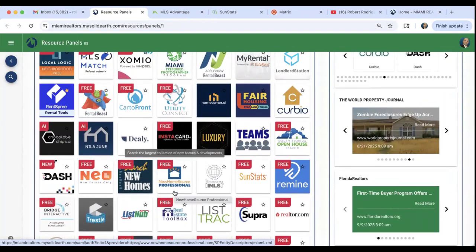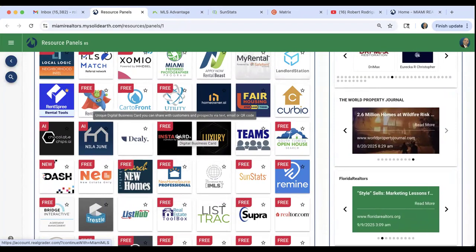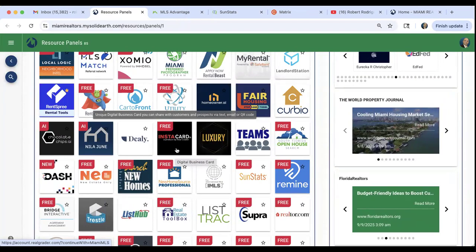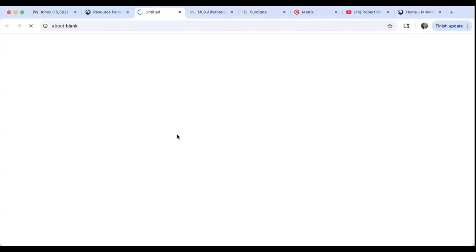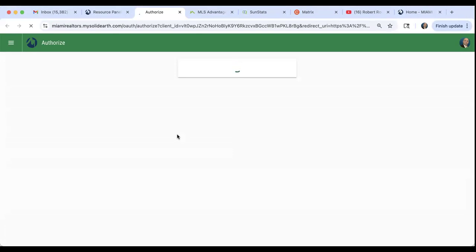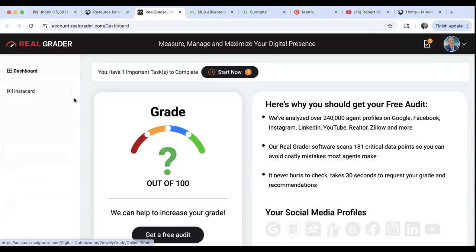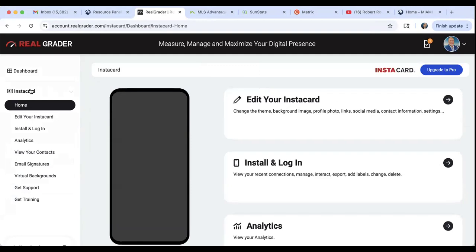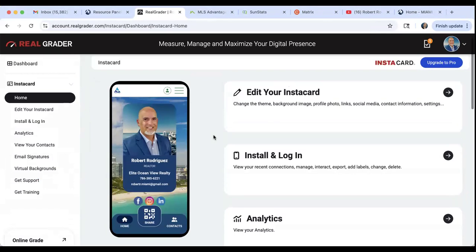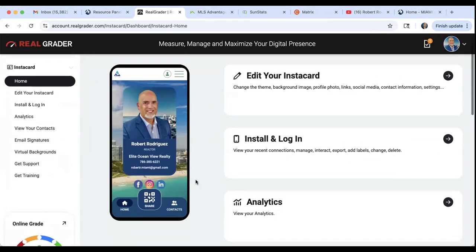Guys, I want to leave you with this. If you need a virtual business card, you have several options. As a realtor with the Miami Realtors, you have Instacard, right? Instacard, and you have also through Agent 3000 another virtual card that you guys can create. All right. So this is my Instacard. You're gonna see it here. I'm gonna click on Instacard home, and you're gonna see my Instacard now. There it is. I have it plugged into my phone, right?